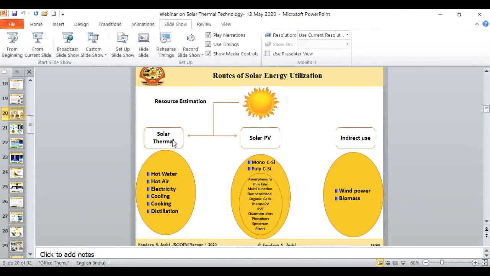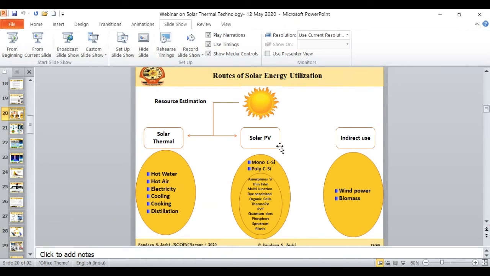So mainly we divide the solar thermal technology or the solar energy technology utilization into two parts. The first part is the solar thermal part. In this solar thermal, we are using this thermal energy for hot water, that is water heating application, hot air, then electricity generation, then solar cooling application, solar cooking application, and solar distillation application.